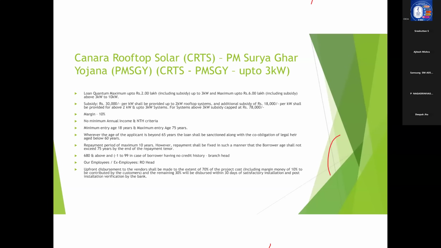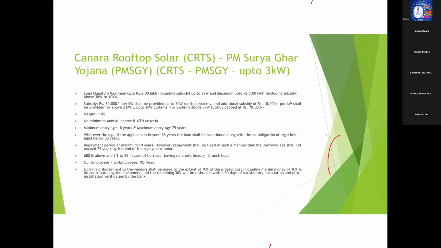So, if his CIC score is 680 and above, and in the case the borrower is not having credit history, it will be -1 to 99. So that is the sanctioning authority part. Now, our employees and ex-employees are also eligible for this particular scheme, but the sanctioning authority is not branch head. In that case, it is RO head. This is also very important from an exam point of view.